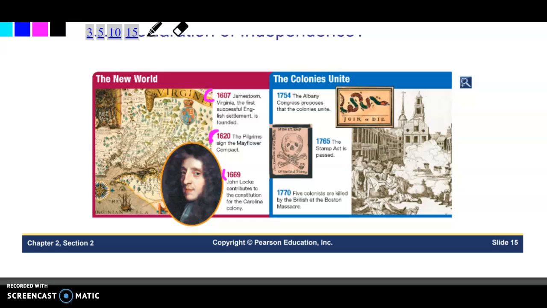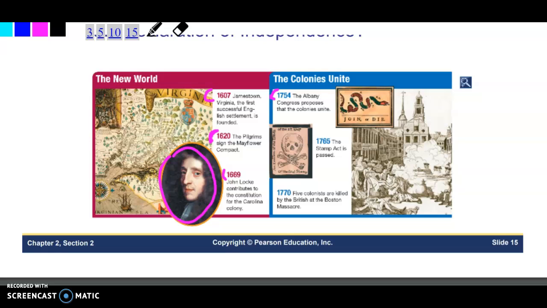So even as far back as 1669, we're discussing the Declaration in 1776. But even 100 years previous, this man here, John Locke, was already writing a constitution for the Carolina colony, because at the time the Carolinas were 1 colony, not 2. So then we push forward to 1754. That's when we discussed earlier the Albany Congress process, where they wanted the colonies to unite. Benjamin Franklin. It was unsuccessful.